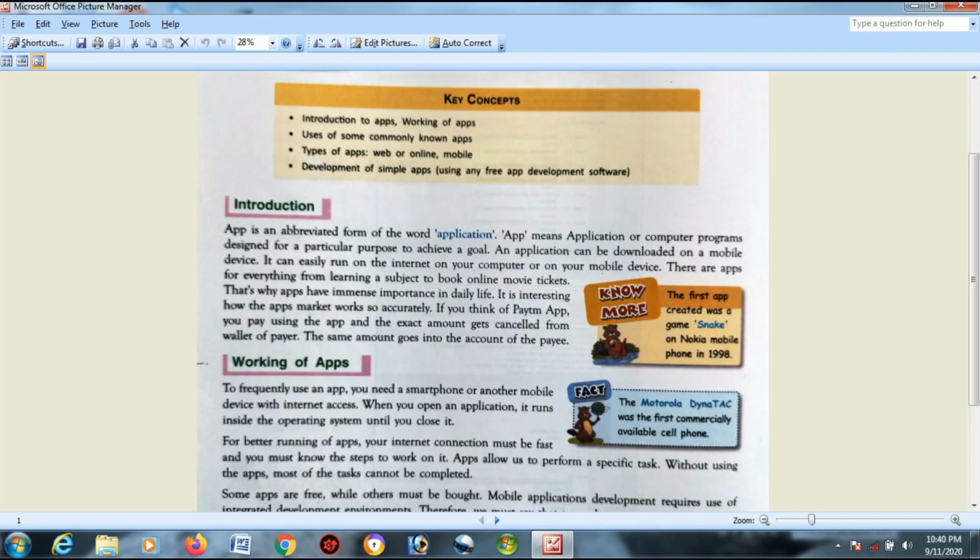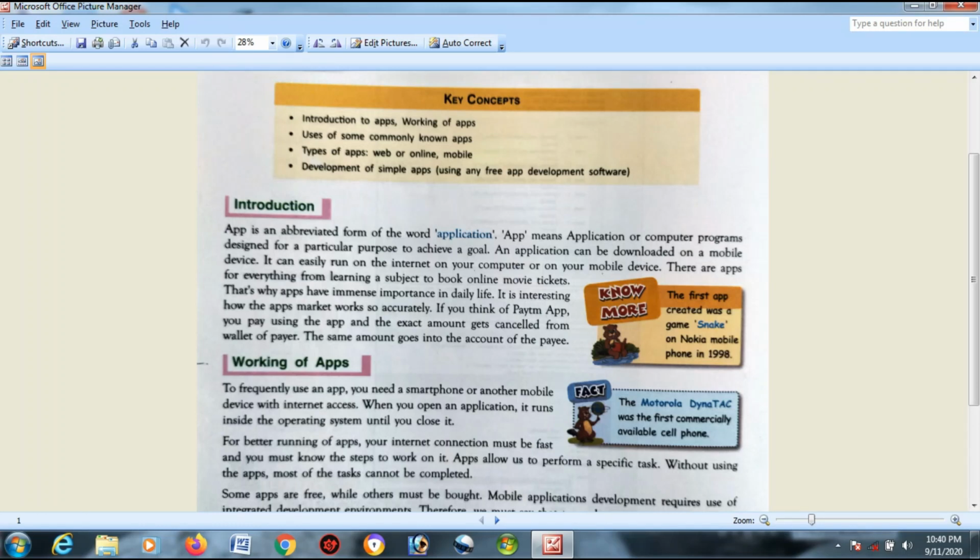Okay. Application means what? I hope that you do know what is a software. A software is a bunch of different programs compiled all together to achieve a very specific task from the hardware, isn't it? You might have heard the difference between software and hardware. So without any further delay, let's just proceed with the topic.